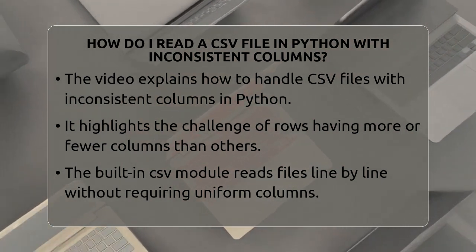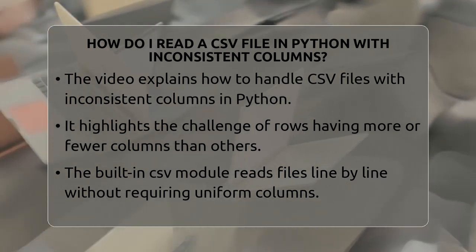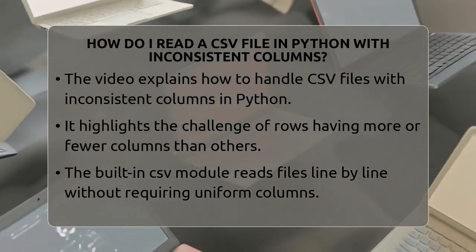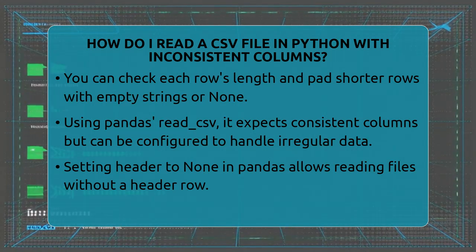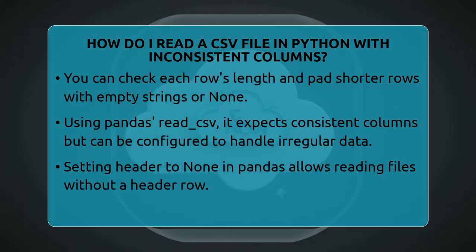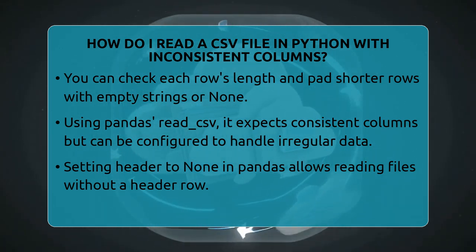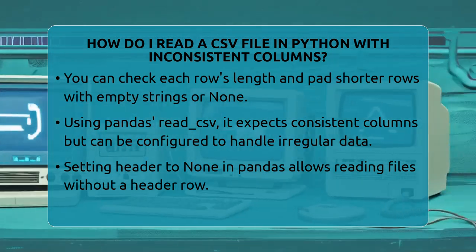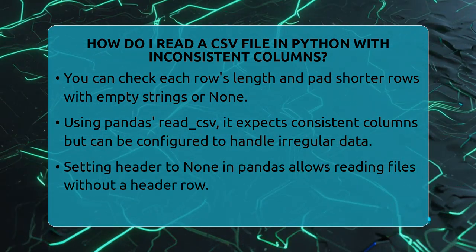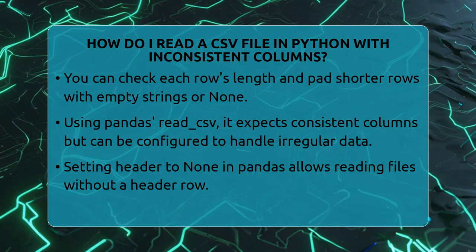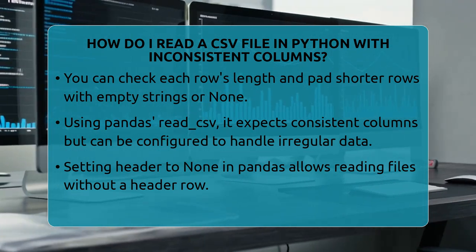You can open your CSV file and create a reader object. Then, you can check the number of columns in the first row and compare it to each subsequent row. If a row has fewer columns, you might want to add empty strings or None values to fill the gaps. If it has more, you can decide whether to ignore extra data or process it differently. For example, you could write code that reads each row, checks its length, and then pads shorter rows with empty strings to match the first row's column count.